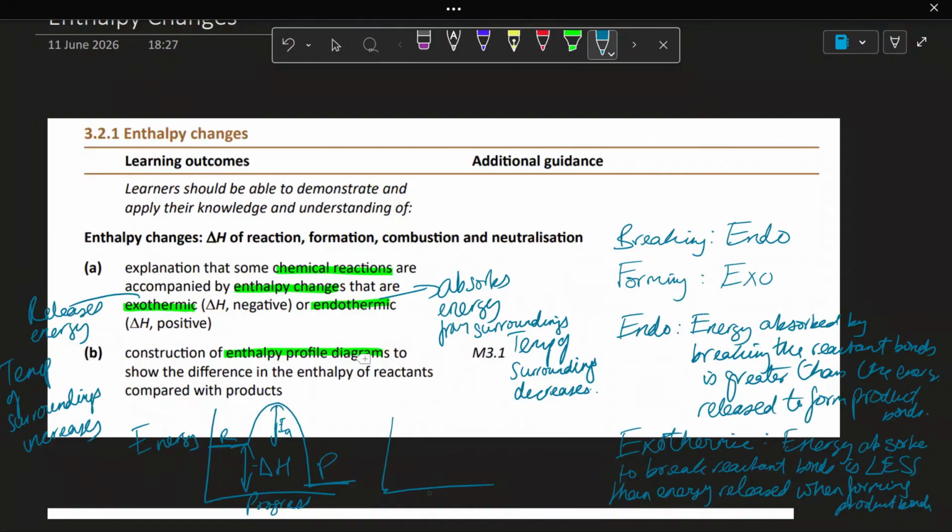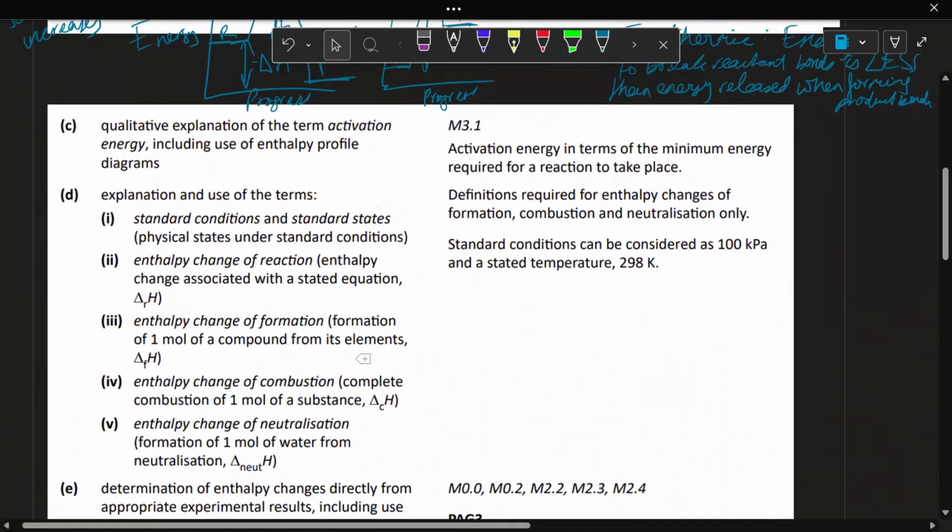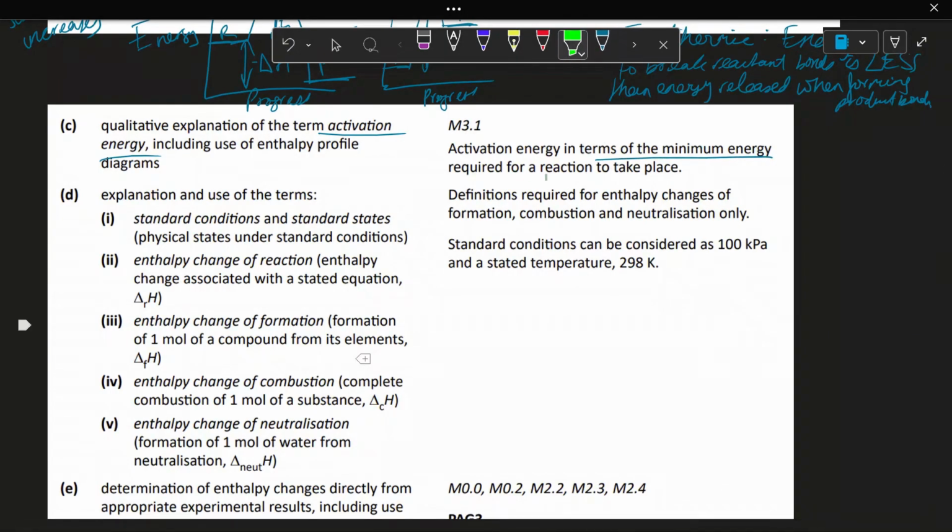Whereas in an endothermic reaction, you have the reactants here, high activation energy, and the products have more energy than the reactants. Here the spec tells us what we've just discussed, activation energy. So this is the minimum energy, the amount of energy that is absolutely required for a reaction to take place.